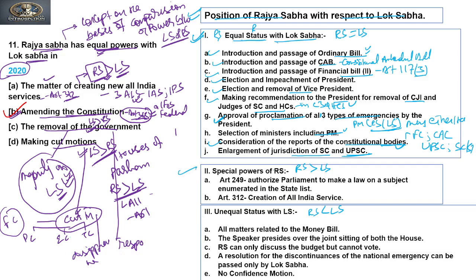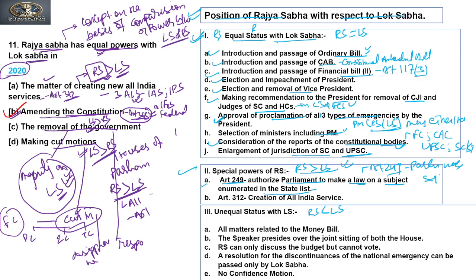where the Rajya Sabha has more power with respect to the Lok Sabha. Now there are only two circumstances where Rajya Sabha has been given more power than the Lok Sabha. The first is Article 249, which authorizes the Parliament to make a law on subjects enumerated in the state list. So through Article 249, the Parliament is empowered to make laws on the state list.